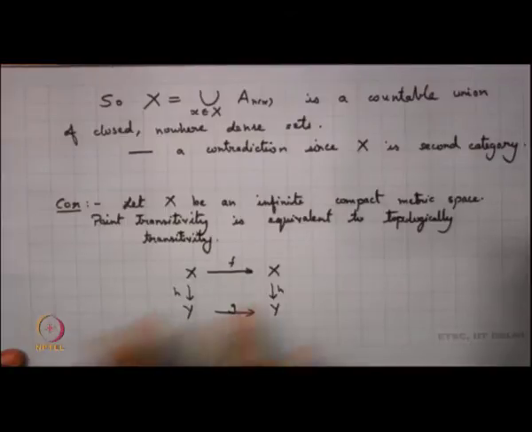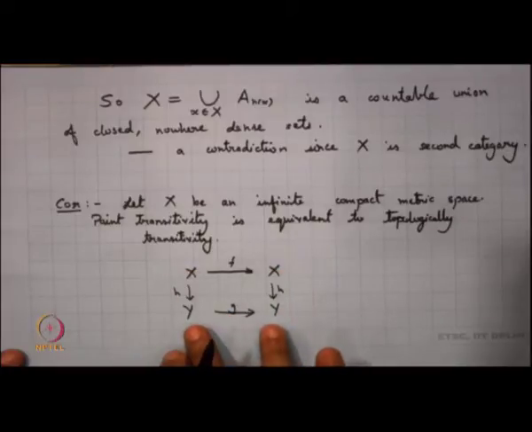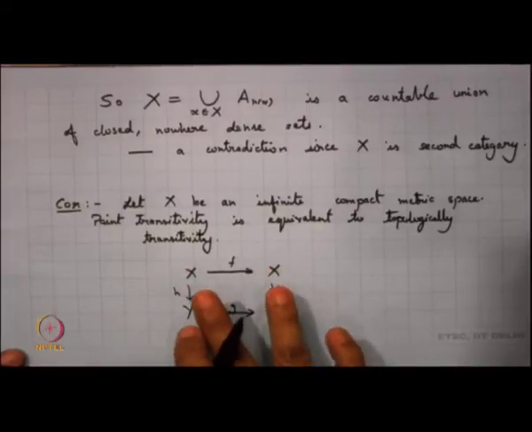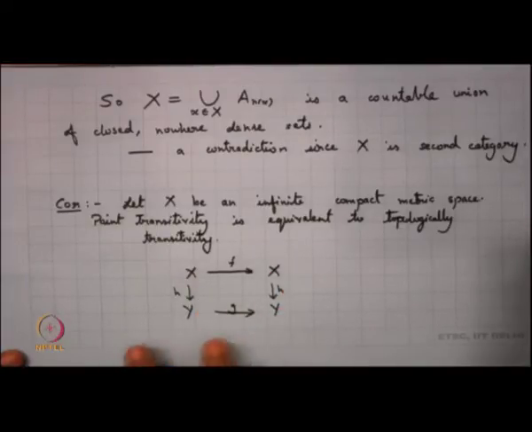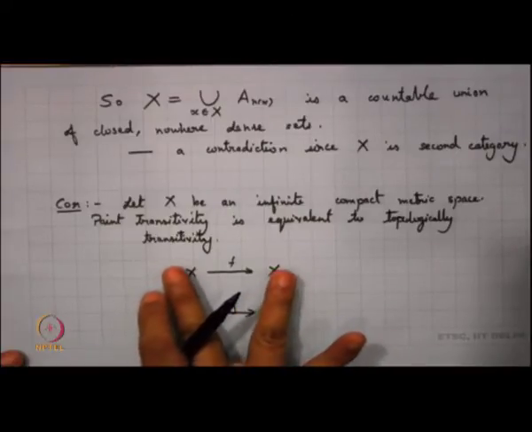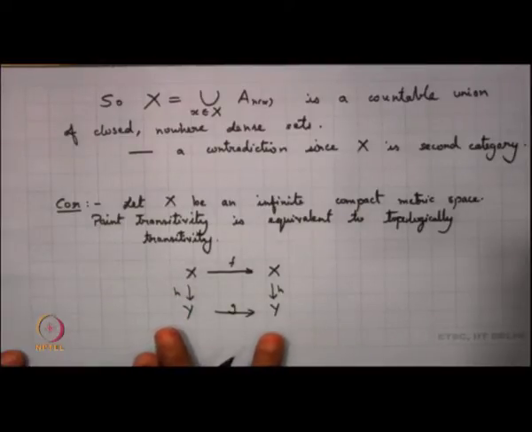I can say that if (X, F) is transitive, then this system (Y, G) will also be topologically transitive. I am just looking into the definition. So, that means that my transitivity is a dynamical property because it is preserved by conjugacy. So, if my H is a conjugacy, then the transitivity of the system (X, F) is equivalent to the transitivity of the system (Y, G).